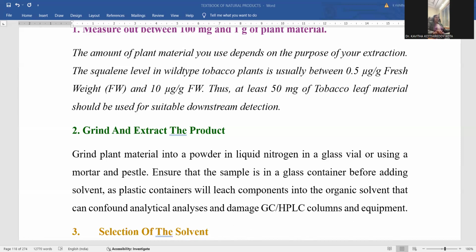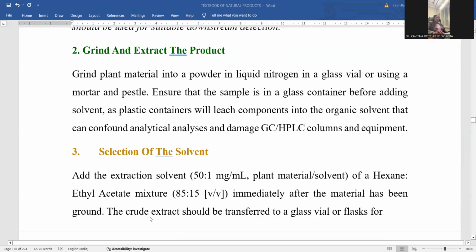Analytical analysis or HPLC columns are to be connected there. So grinding is required, and filling into the vials is required. The fine powder is to be taken into the vials, and an organic solvent combination is also taken. Now, the important step is solvent selection. The content you are going to extract must be soluble in the selected solvent, then only is it possible to get the maximum content of extraction.